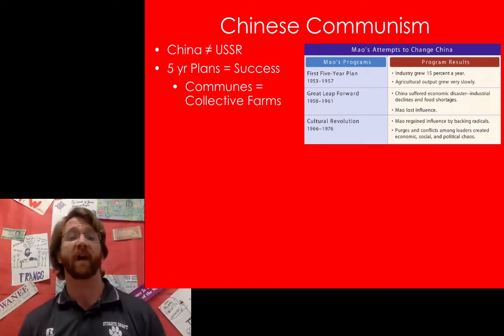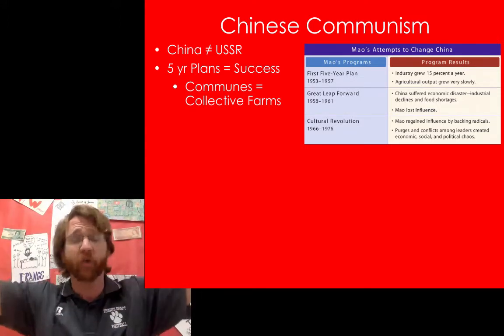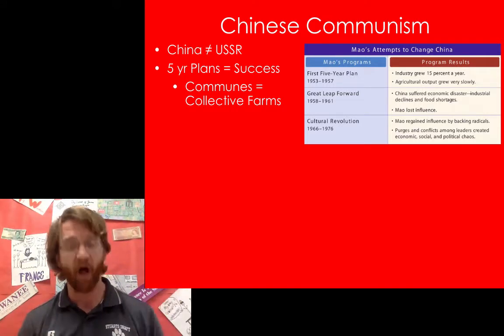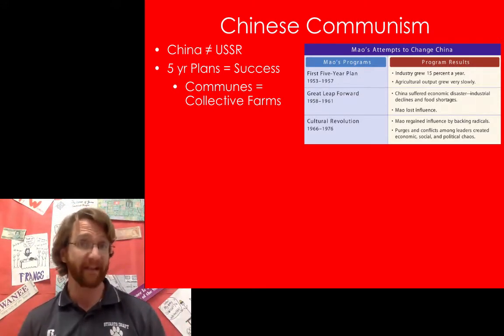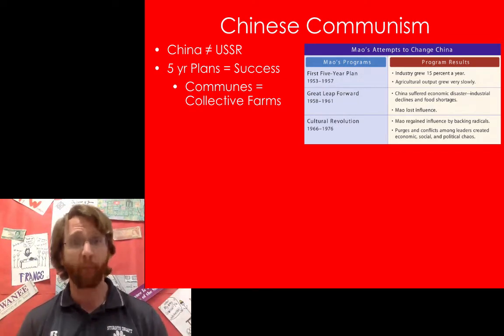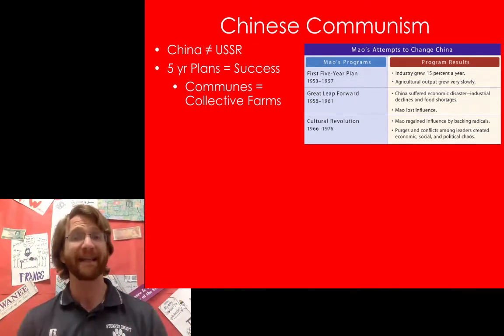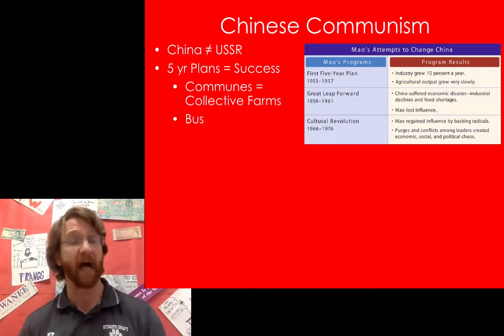One of the hallmarks of the 5-year plans was communes. Communes were collective farms. The government took control of all the farms, so there was no more private ownership of farms. And they forced workers and landowners alike to move into these communal villages. Basically, people had to move into dormitories. Adults and families had to share meals together and work together. Everybody worked together farming the land so that the government could take control and so that everybody could live equally. Now, as you can imagine, some people did not like that.